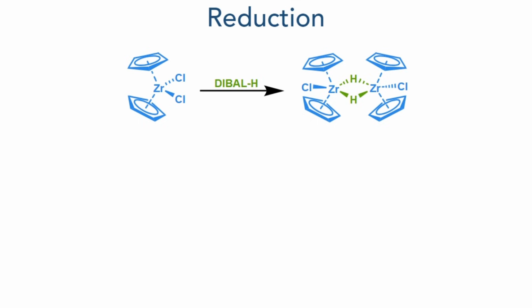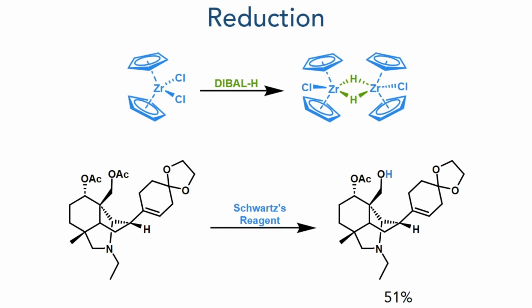In the next step, Schwartz's reagent was generated in situ by the reaction of zirconocene dichloride with DIBAL-H. This bulky reducing agent selectively reacted with the primary acetate group, forming the target in a 51% yield.